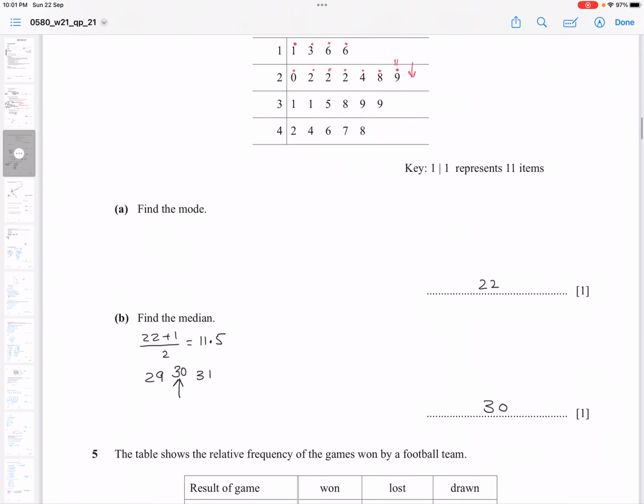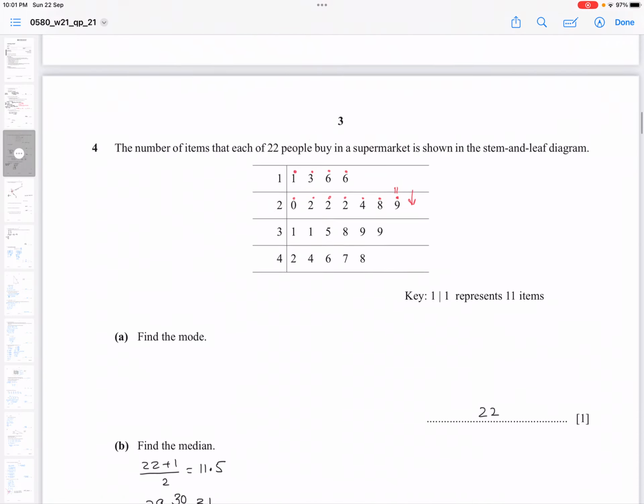Find the median. For median, the total number of people is 22. So you add 1 to it and divide by 2. You get 11.5. So 11.5 means you count. I put the red dot on the number. So 1, 2, 3, 4, 5, 6, 7, 8, 9, 10, 11.